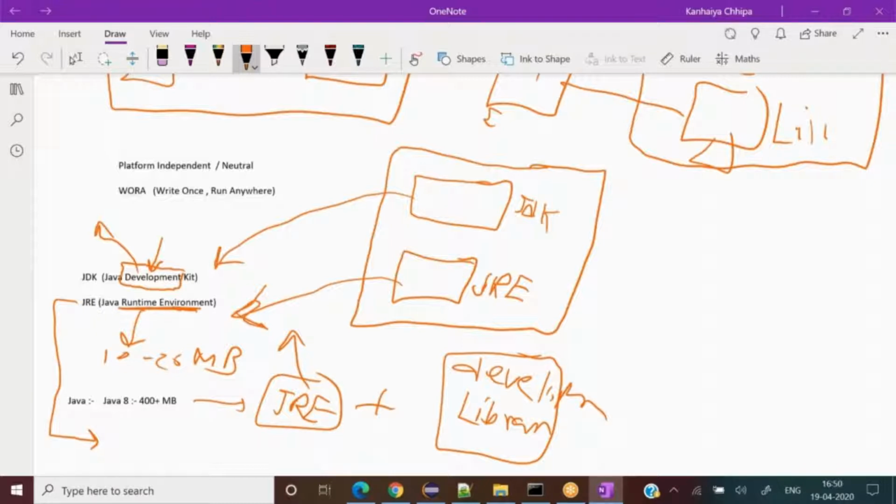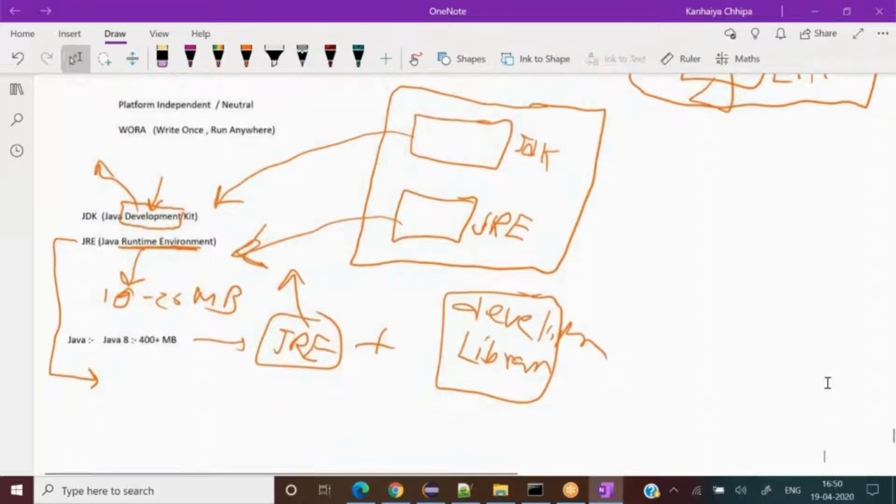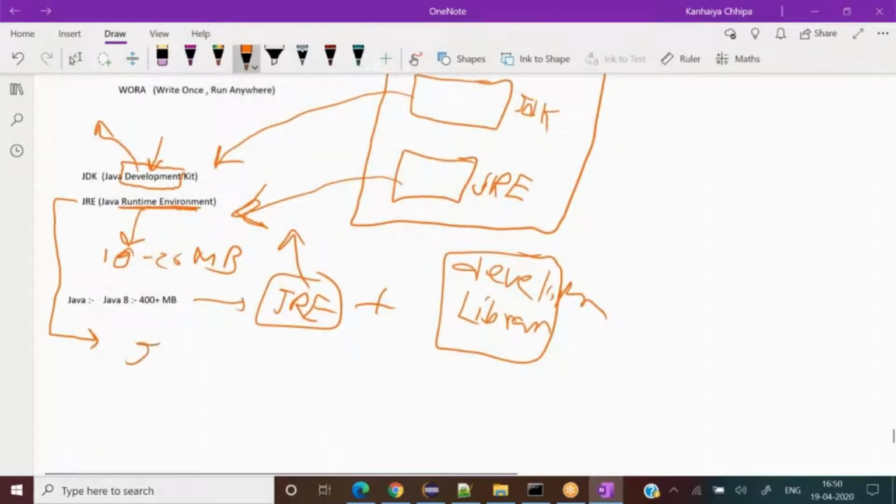As a consumer purchasing a smart TV, I don't need the Java development kit installed. I just need a runtime environment which can run whatever program is written inside it. So all the devices we purchase would have JRE only, not JDK, while JDK has everything, the development environment plus the runtime environment.